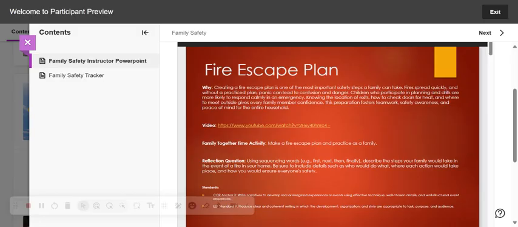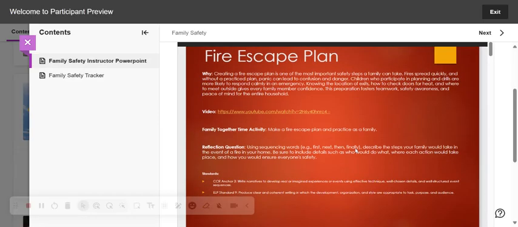So each of these lessons will have a slide that will tell why are we learning about this. There will be a YouTube video that I have watched. I would also watch it as the instructor just to make sure it makes sense for your students. Then you will have your family together time activity. And we're going to have a tracker that I'm going to show you in just a second that you can see over here on the left that goes along with those family together time activities. So they don't need to write it down because we're going to give them the tracker and it's going to be on there.